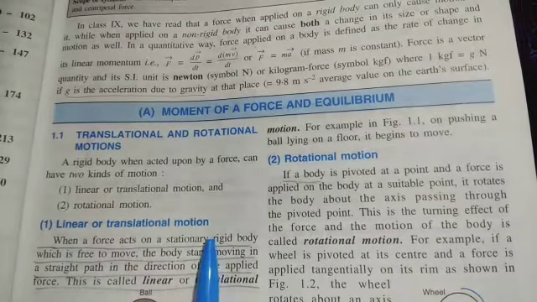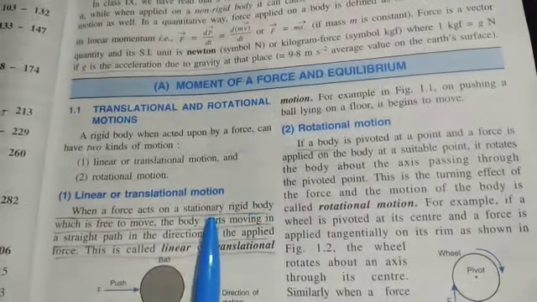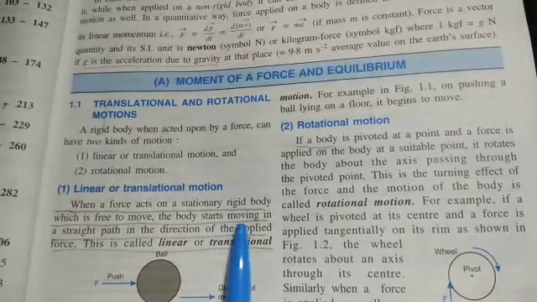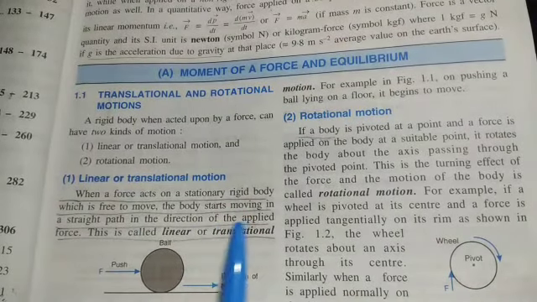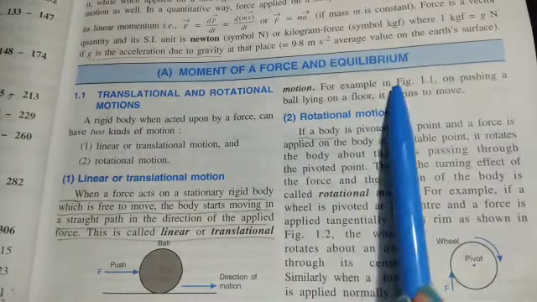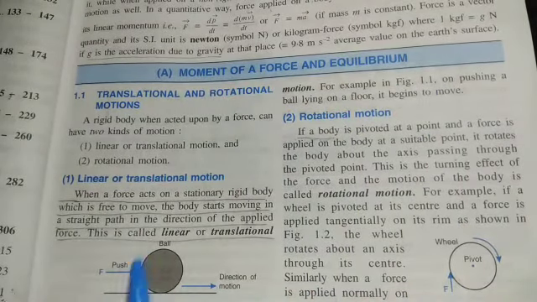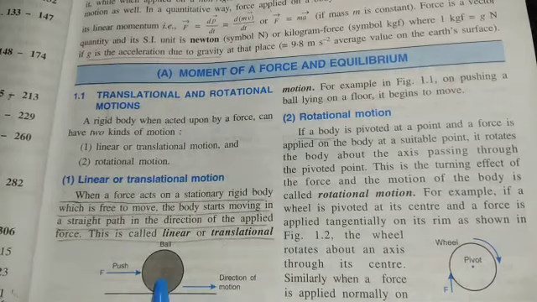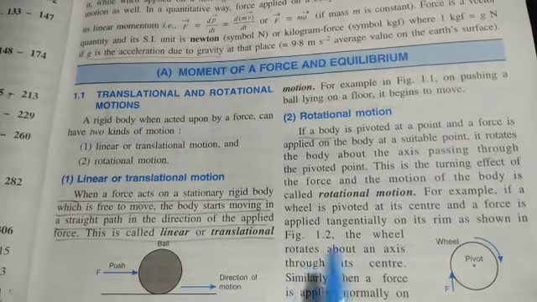Linear or translational motion. When a force acts on a stationary rigid body which is free to move, the body starts moving in a straight path in the direction of the applied force. This is called linear or translational motion. For example, in figure 1.1, on pushing a ball lying on a floor, it begins to move linearly.